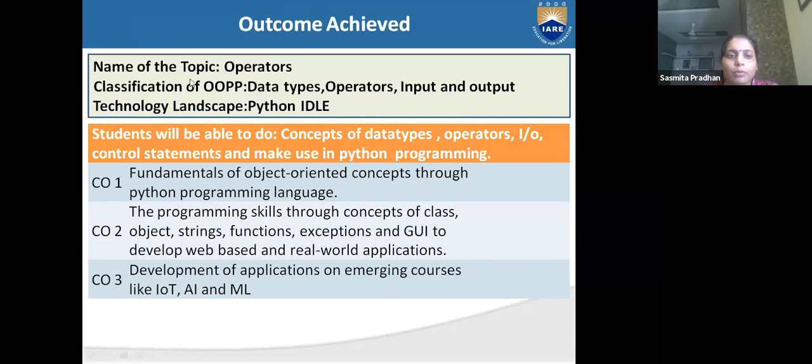In our outcome achieved, we can explain operators, and what is object oriented Python programming language, what are objects, strings, functions, exceptions, what is GUI, and developing web based real world applications. All these things are used in Python programming language.